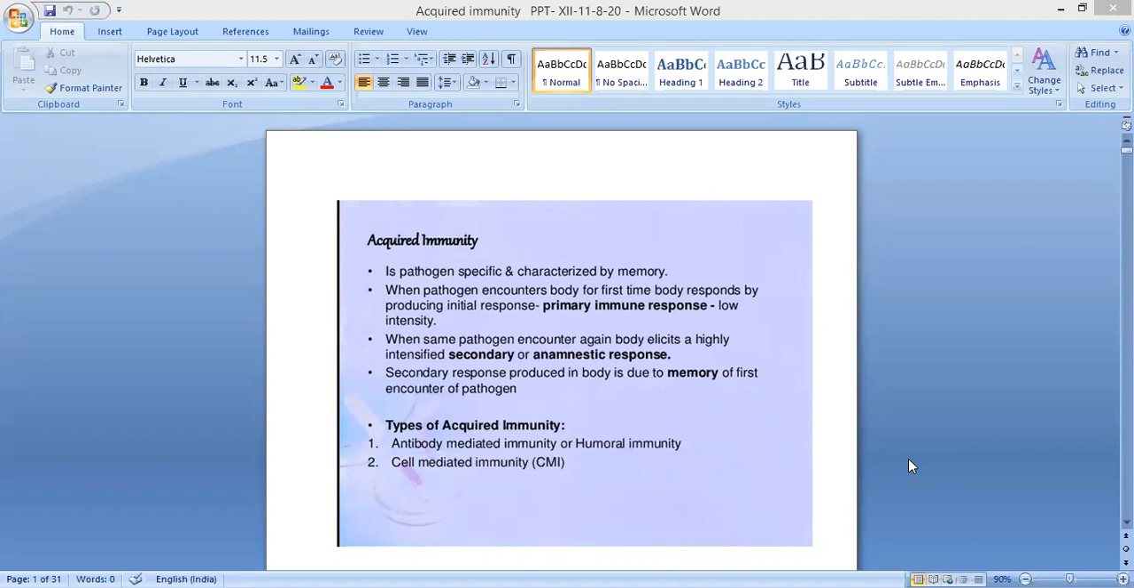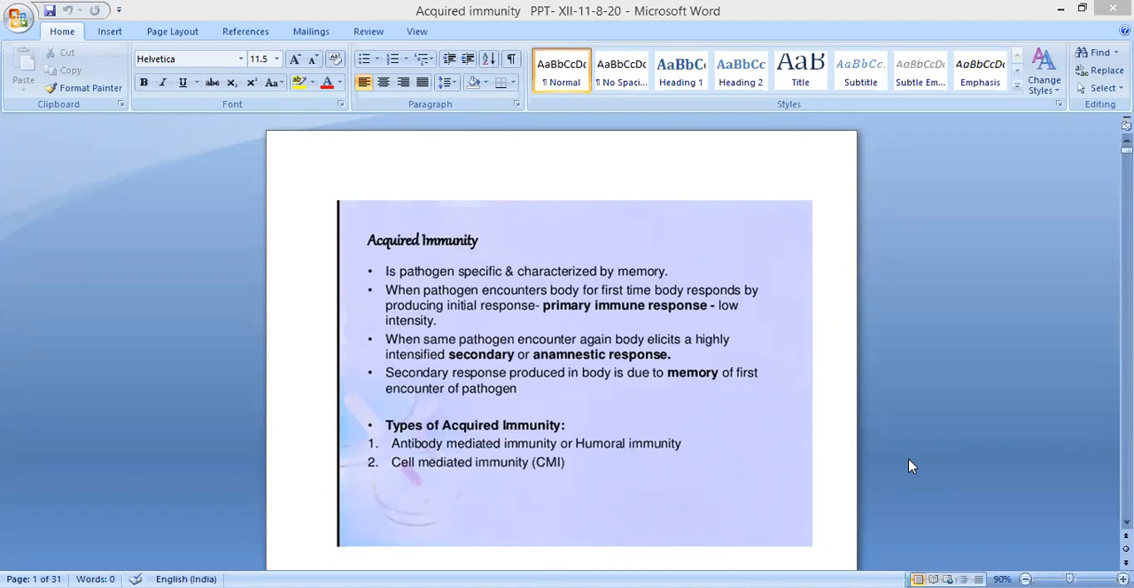So we learned in the previous session there are two types of immunity. One is innate immunity. Second one is acquired immunity. Innate immunity we learned is acquired at birth itself. Acquired immunity we are not getting at the time of birth. So what is meant by this acquired immunity? It is pathogen specific and characterized by memory.